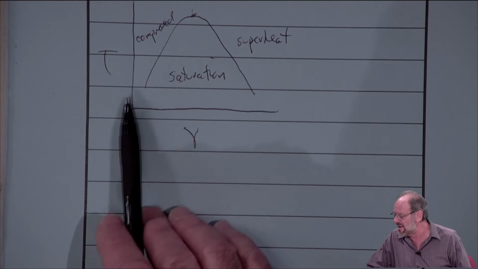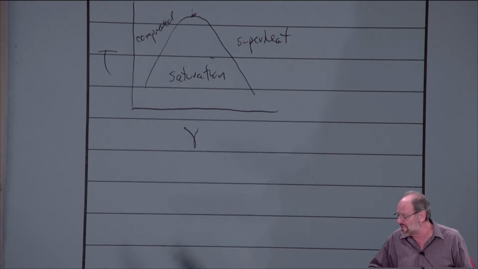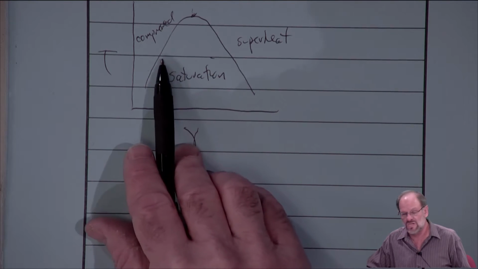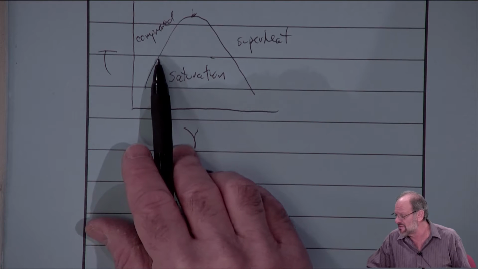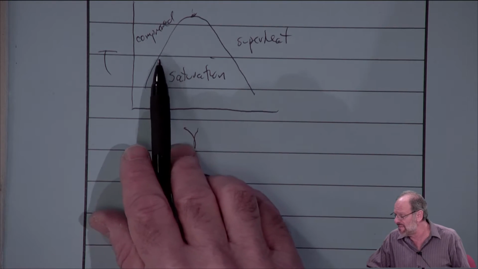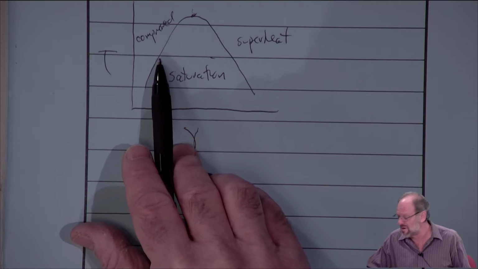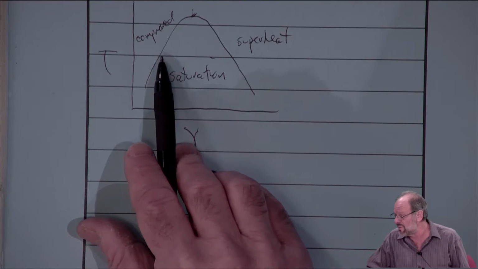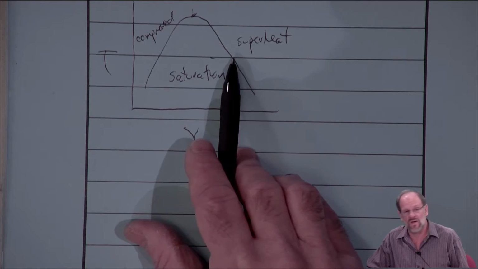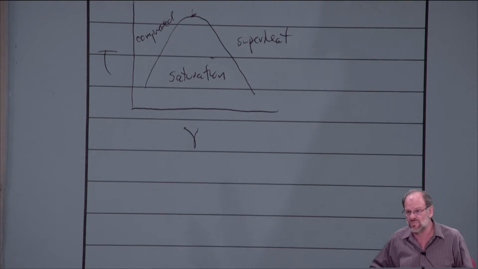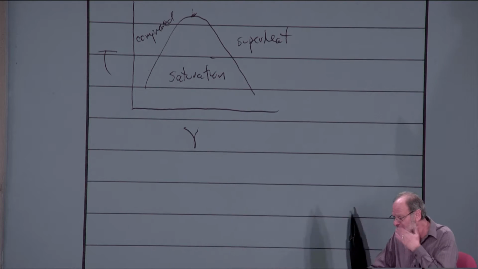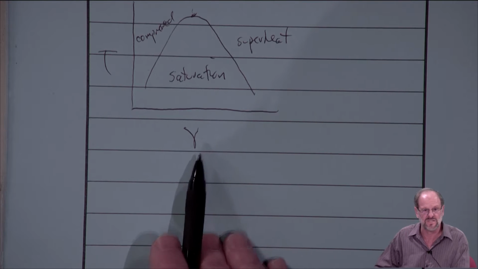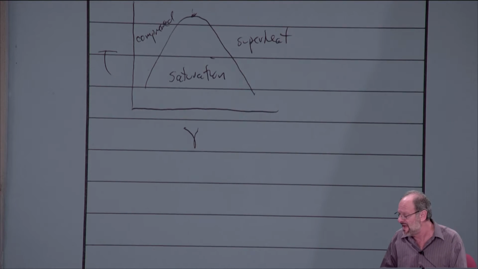Certainly it makes sense to us. Let's just say we're talking about boiling water into steam. We know that when we boil water into steam, the temperature doesn't change, at least at standard atmospheric pressure. It's going to be 100 Celsius exactly. But when we first begin the boiling process, we're over here at the saturated liquid line, and it's all liquid. When we're finished, we're going to end up with all vapor. The pressure is still atmospheric pressure, the temperature is still 100 Celsius, but certainly we've changed the volume quite a bit. So note that this horizontal axis is specific volume, not total volume, and that's what's being shown here.